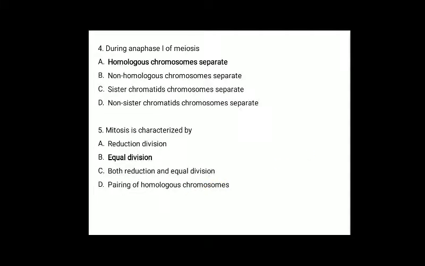Fourth question, during anaphase 1 of meiosis, what events occur? The major event that occurs in anaphase 1 of meiosis is that homologous chromosomes separate, because during anaphase 1, from each tetrad, the two chromatids of a chromosome move as a unit, a dyad, to one pole of the spindle, and the remaining two chromatids of its homologue migrate to the opposite pole.